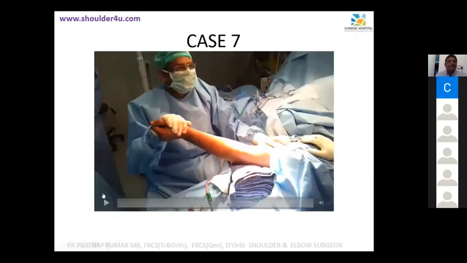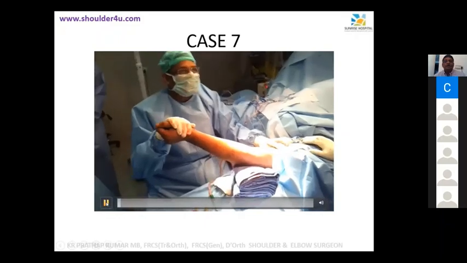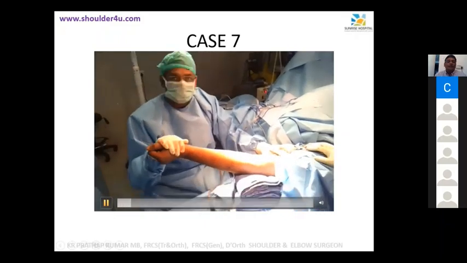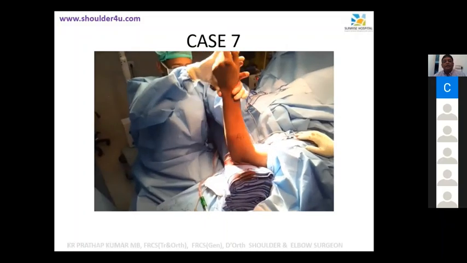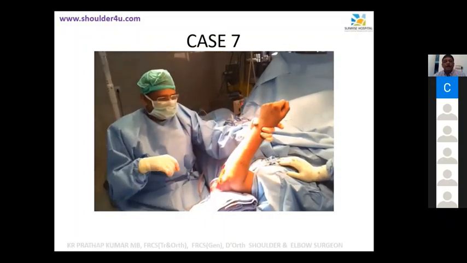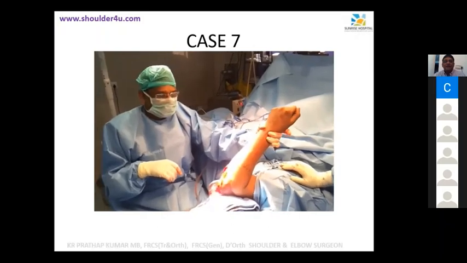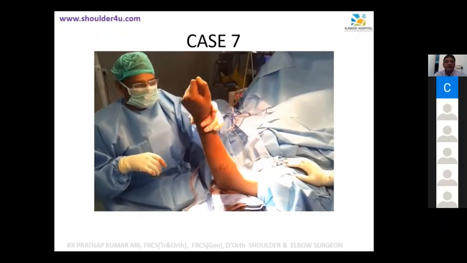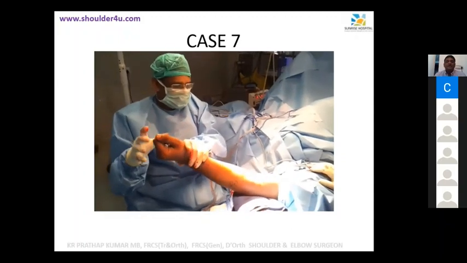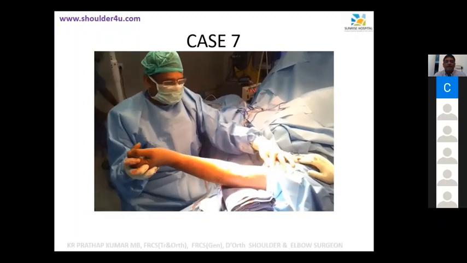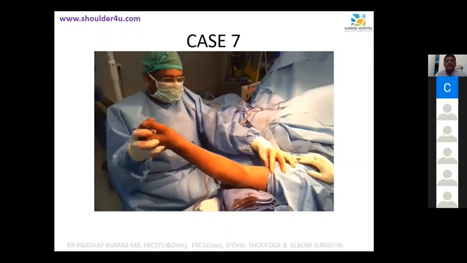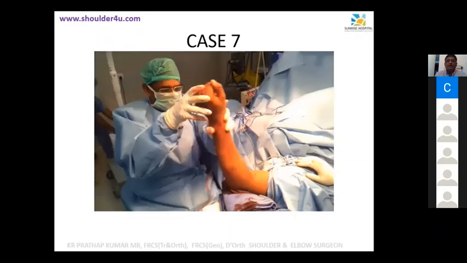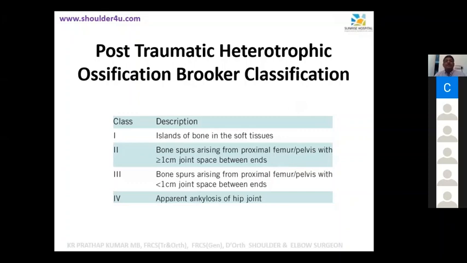I will show you what I did with the posterior approach: complete release of the ligaments, rerouting the ligaments and rerouting the flexor extensor mass, everything. Okay, so that is Brooker's classification. Just go and read about Brooker's classification for your exam. It's not pertaining to the elbow, so I will skip that.